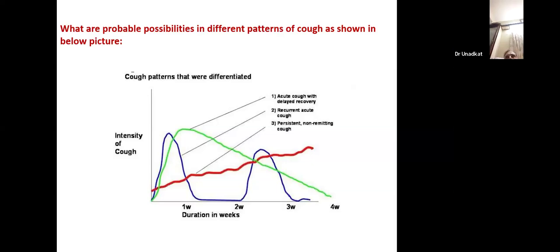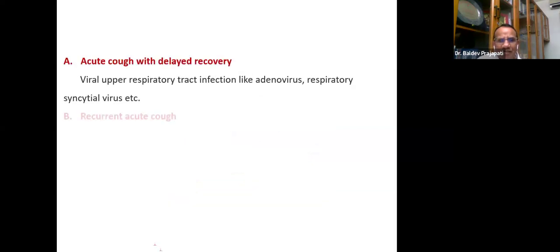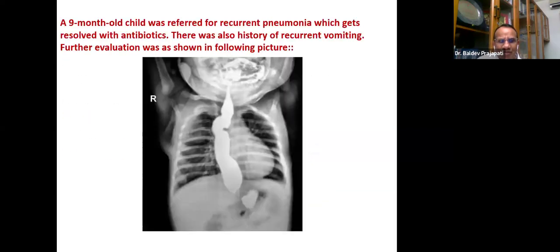If you as a clinician simply go into the details of the pattern of the cough, most of the times you'll be right. As you said, every time you may not be right. What I said, tuberculosis may turn out to be a foreign body, you are right. But most of the times we'll be right. So that's the importance of this cough. Anyway, let us go further.